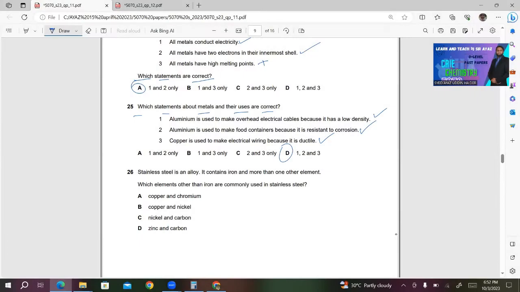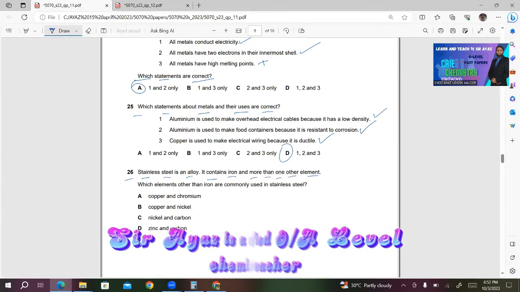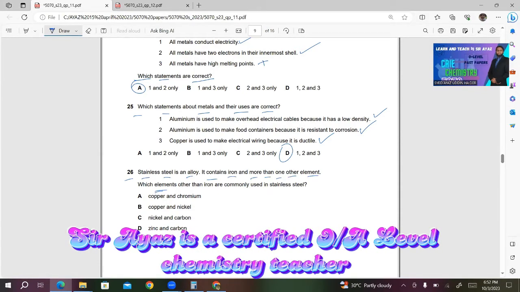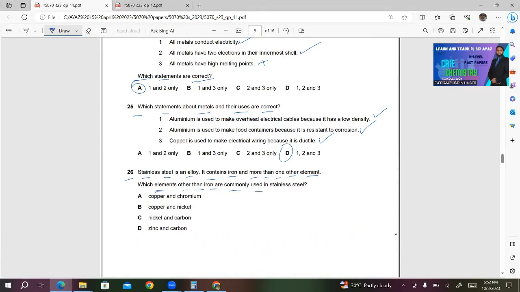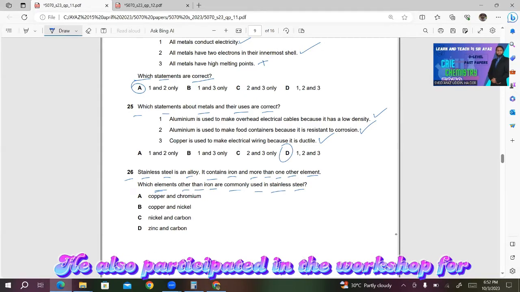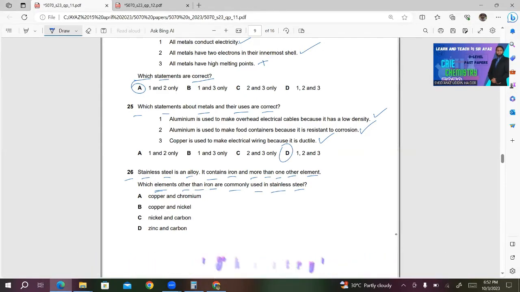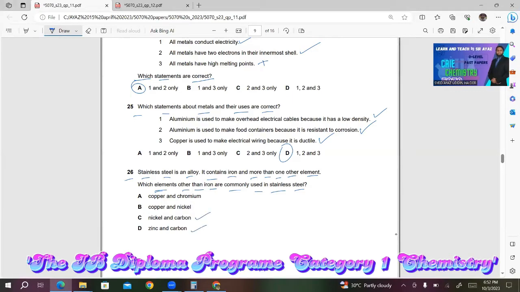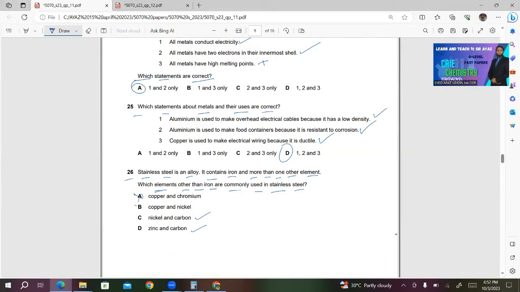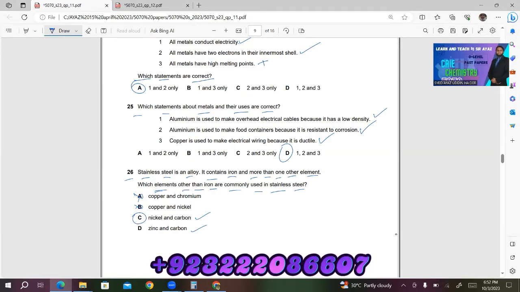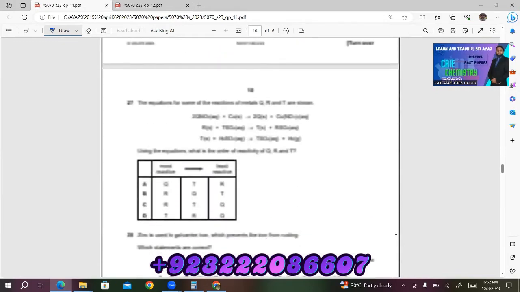Stainless steel is an alloy. It contains iron and more than one other element. Which elements other than iron are commonly used in stainless steel? In steel, we know that carbon is also there beside iron. So either C is correct or D is correct. Both A and B are incorrect. So in stainless steel, they usually add nickel because it resists corrosion. It's used in stainless steel.